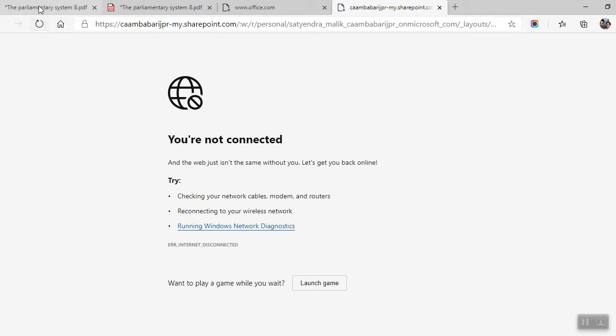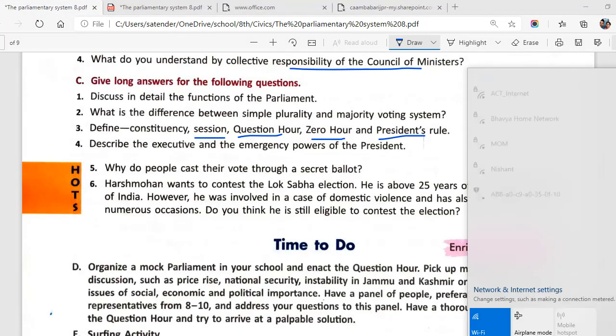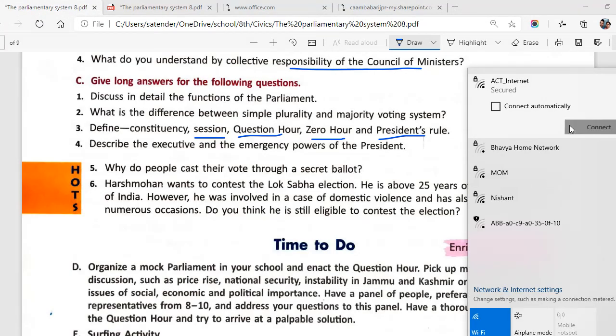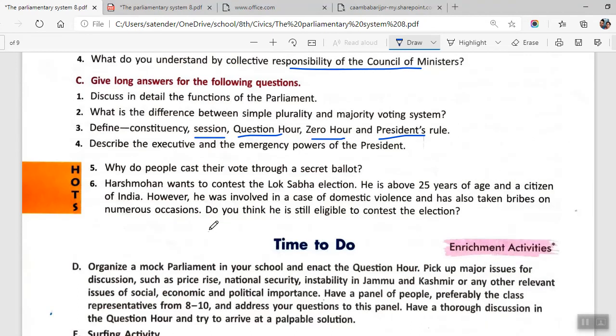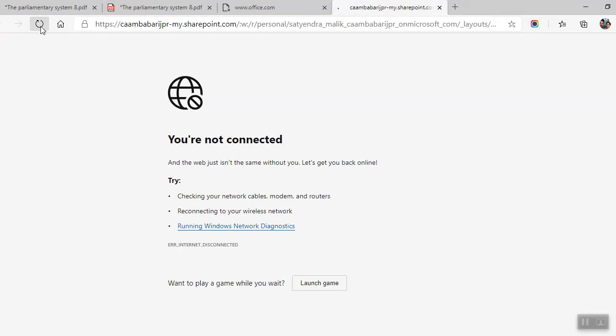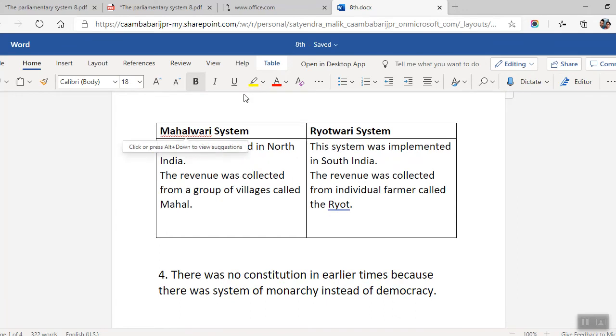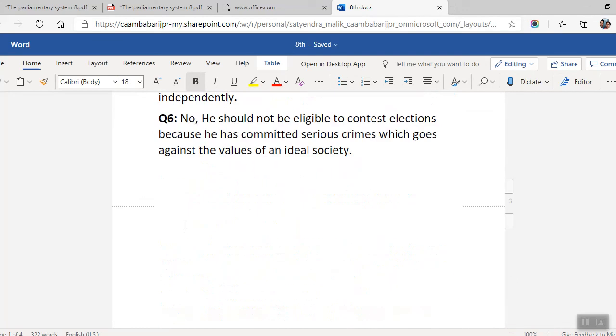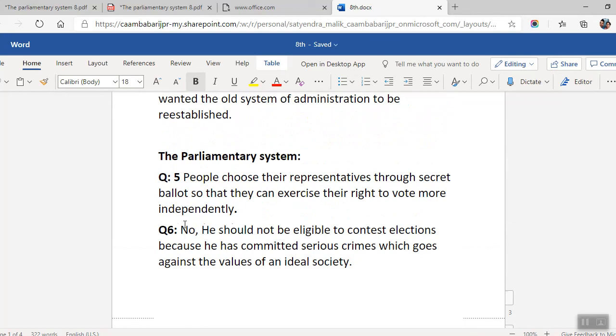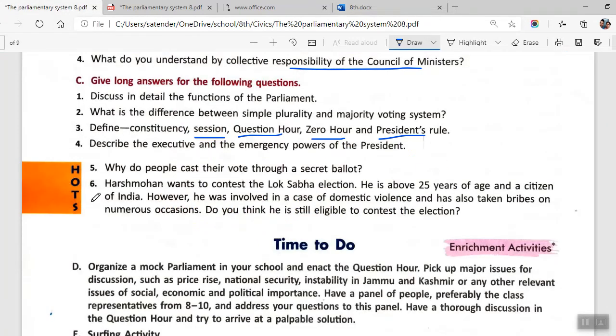As part of question 5, you will be writing this as the answer: people choose their representatives through secret ballots so that they can exercise their right to vote more independently. This is the answer for your question number 5. Okay, now moving on to question number 6.